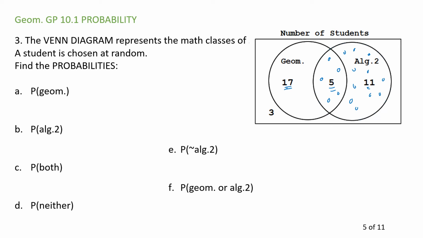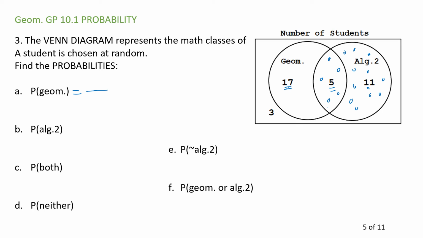I don't want to put the dots in because I don't want to have to count them up. But the 17 means there are 17 people standing in just that portion. There's another 5 standing in this portion for a total of 22 that are standing in the geometry circle. So with that in mind, I'm going to choose a student at random, and I want to find the probability that that student is in geometry.